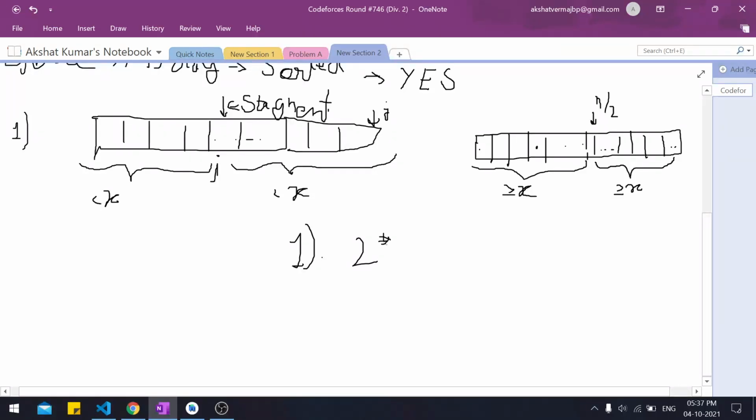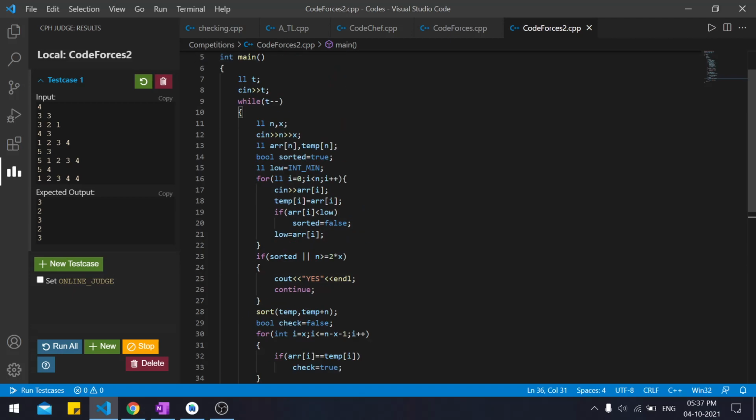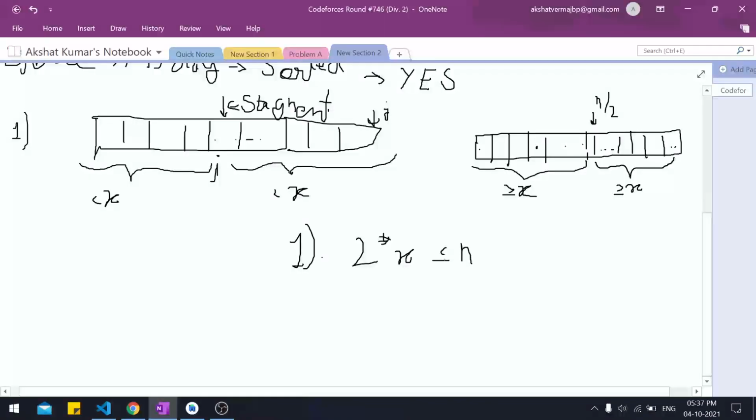So this leads us to our first conclusion: if the given number 2 into x, like this one and this one, is less than or equal to n, that would be our first condition, which I also mentioned in the code. We will come to the code again. n is greater than or equal to 2 into x.